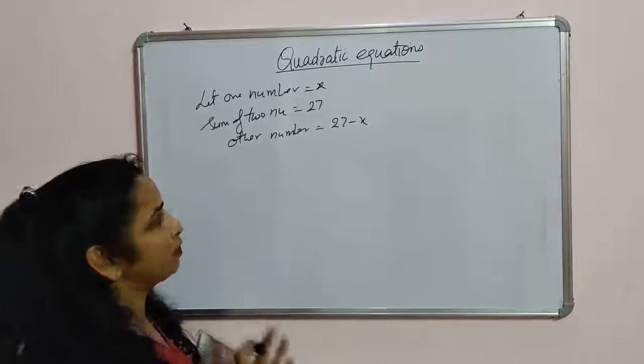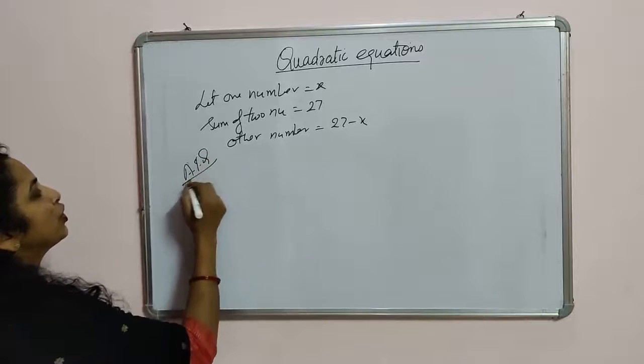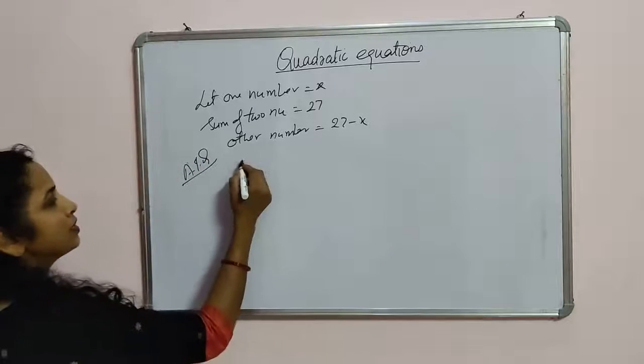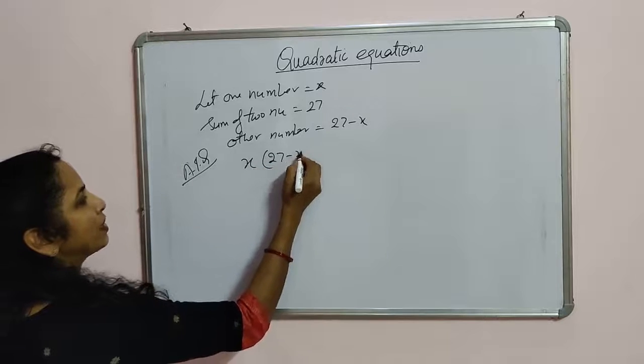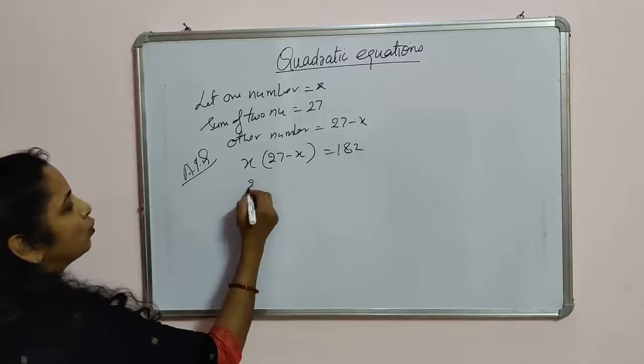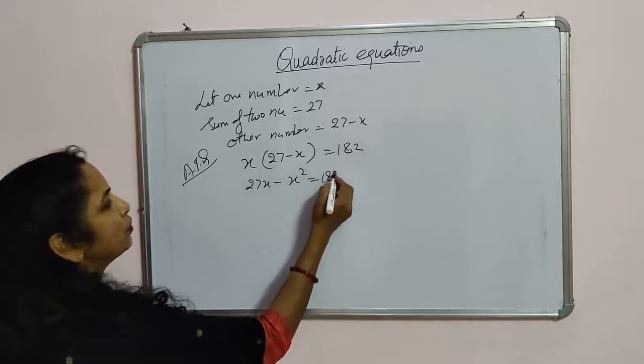So we can say the other number will be 27 minus x. Since the sum of the numbers is 27, the other number will be 27 minus x. Now according to the question, it is given that the product of the numbers is 182. It means x into 27 minus x is equal to 182. And you can open this bracket: 27x minus x square is equal to 182.